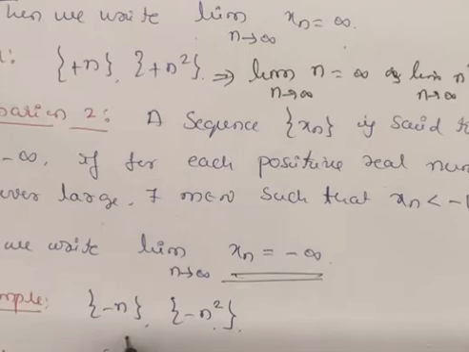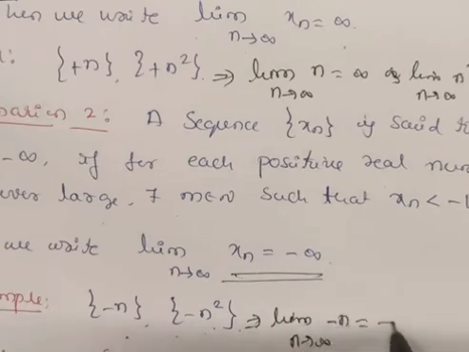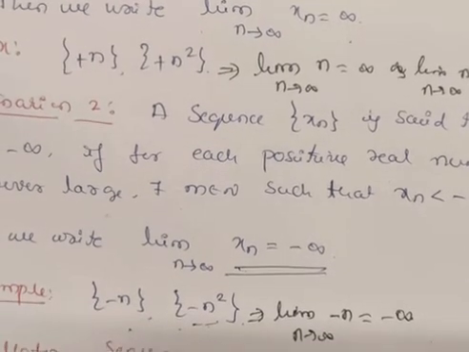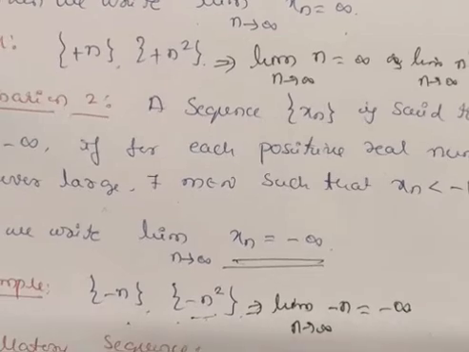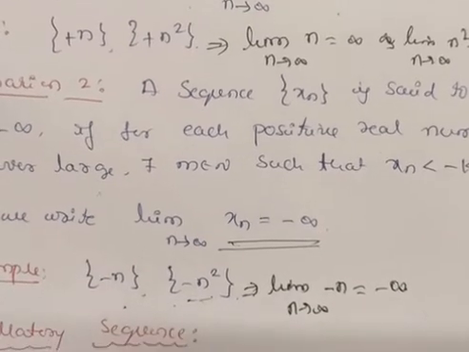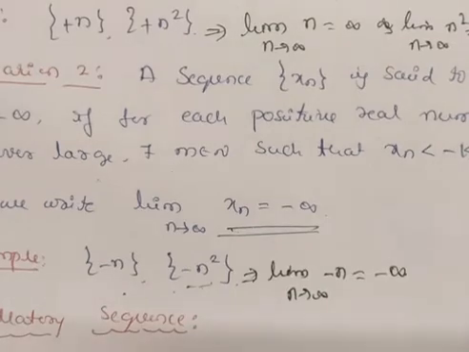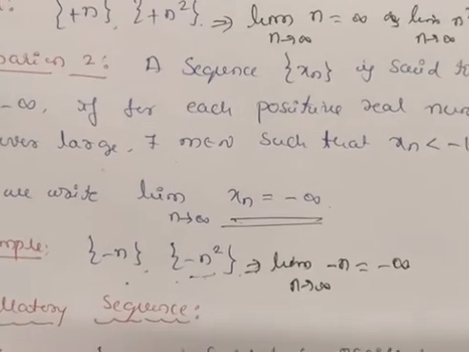So these two are the examples: the sequence minus n and the sequence minus n squared. Here also the same thing. If you apply the limit as n tends to infinity, minus n is minus infinity. So these two are the definitions of divergent sequence. Here the limit diverges, that is, the limit is infinite, whether it is positive infinity or negative infinity. So it is a divergent sequence.